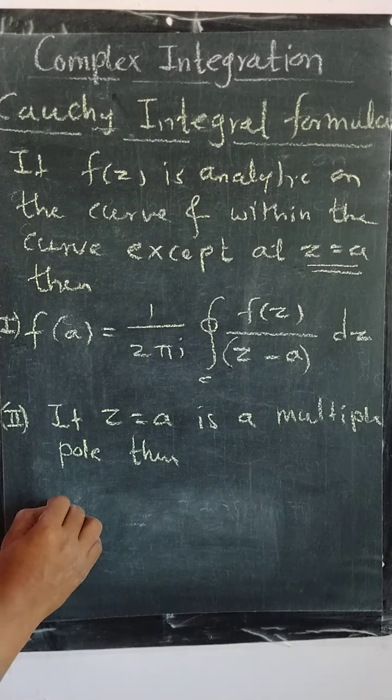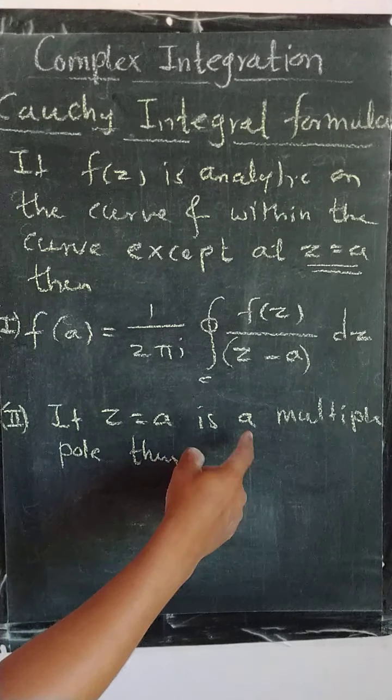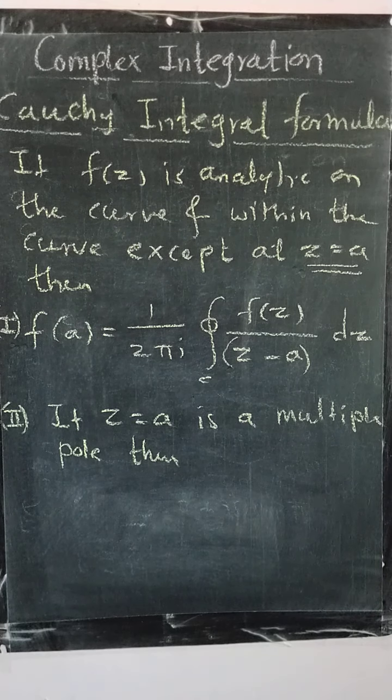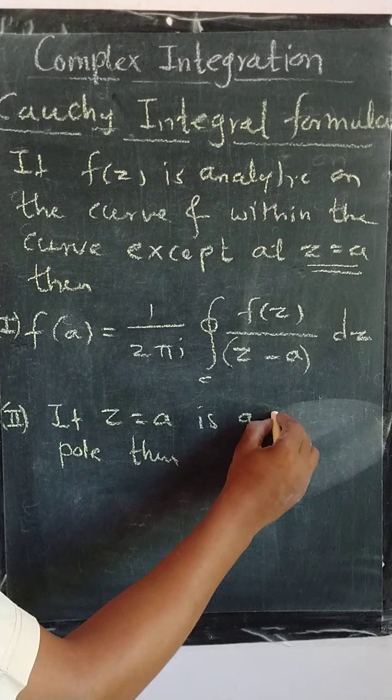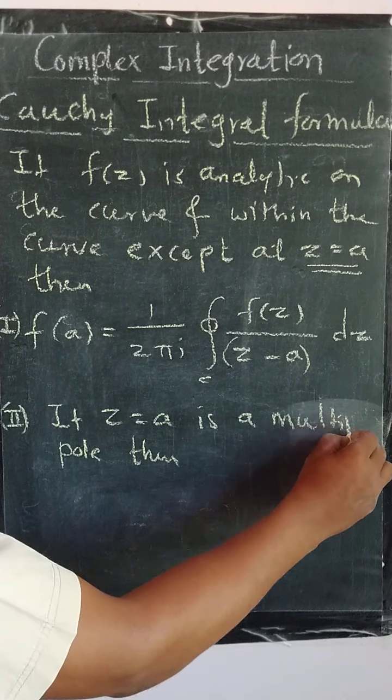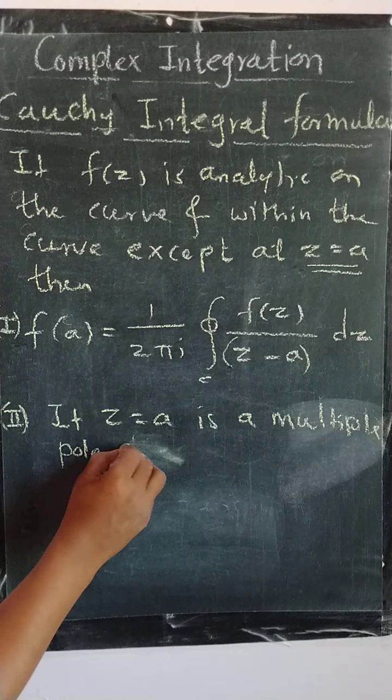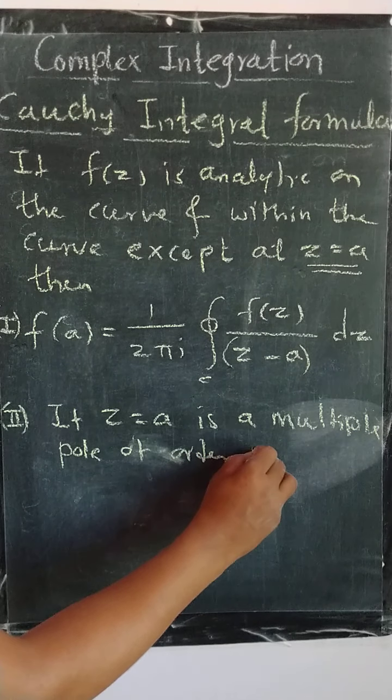Then suppose z equal to a is a pole of order n, a multiple pole of order n.